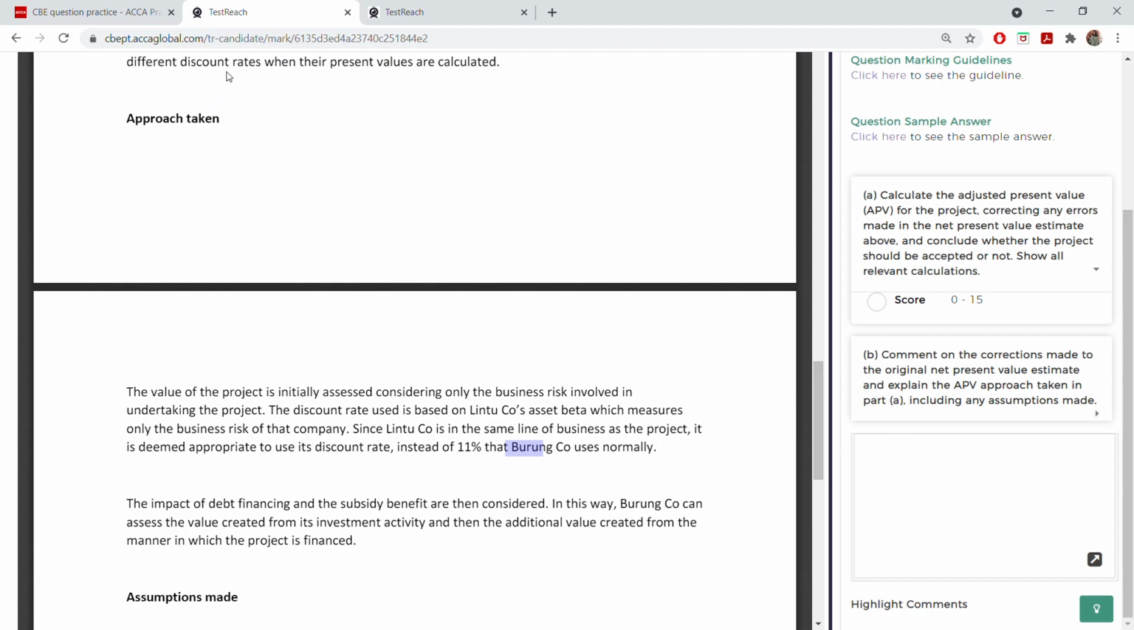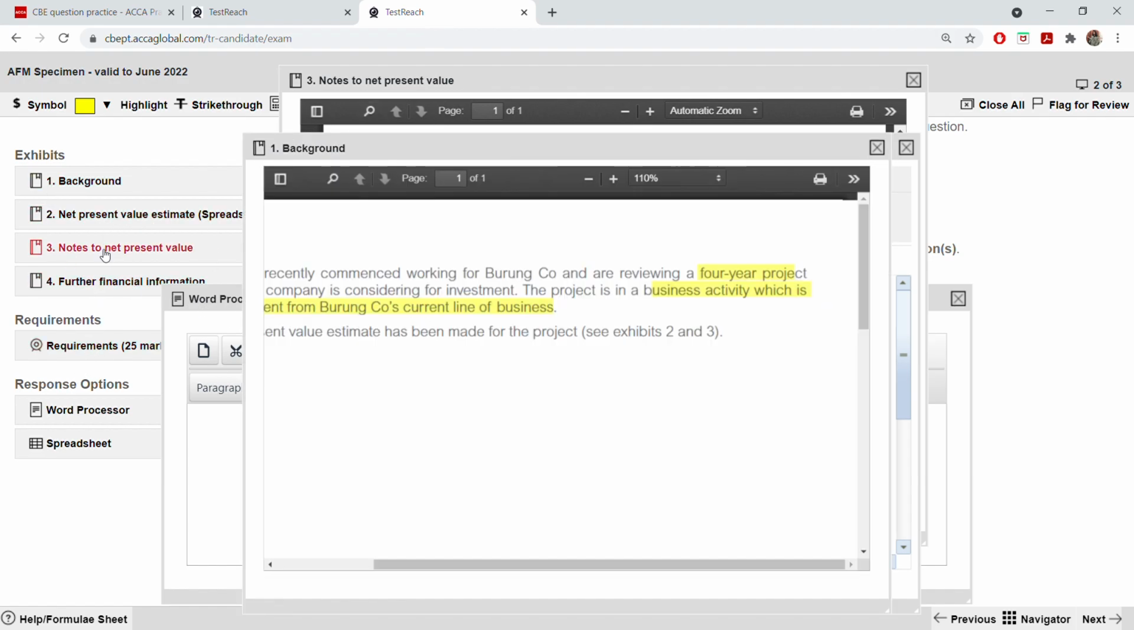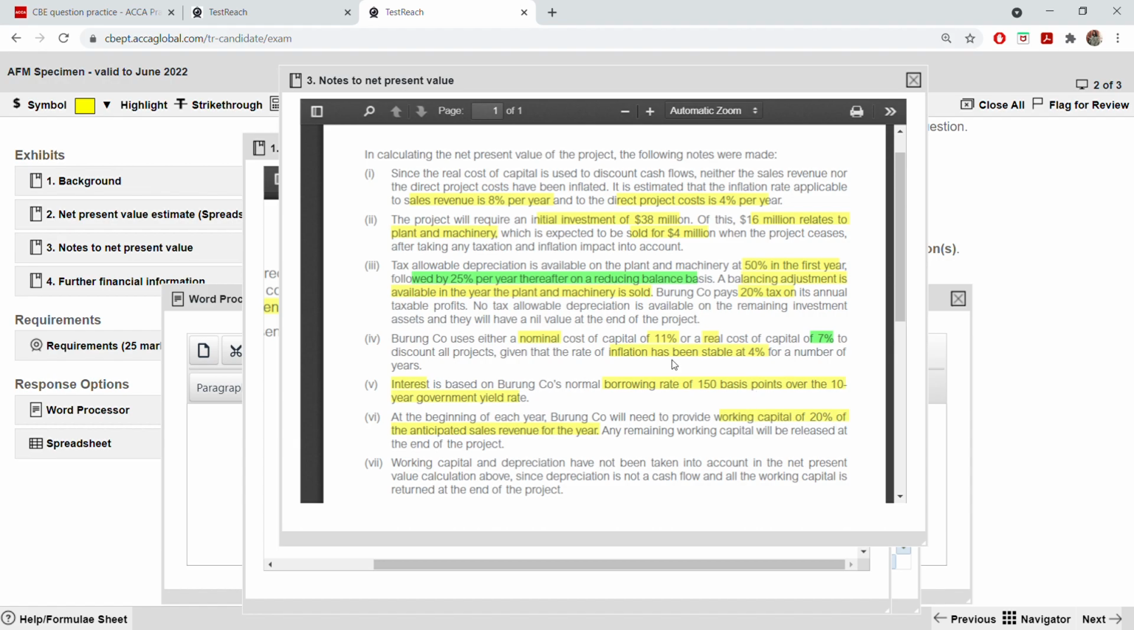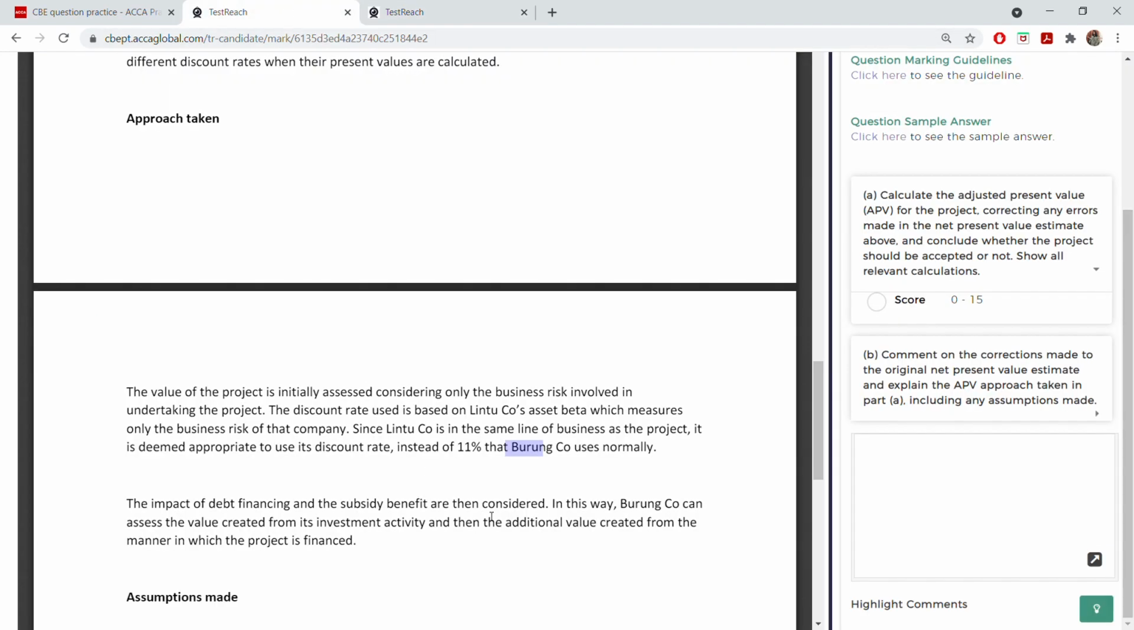What is that 11% that they're talking about? You see, Burang uses either a nominal cost of capital of 11% or a real cost of 7%. So real is anyway wrong. Even the nominal cost of capital is also wrong. It's just slightly 1% below that 12%. So this is more appropriate because they're in the same line of business. So rather than 11%, you can even write the discount rate there in your answer, 12%.